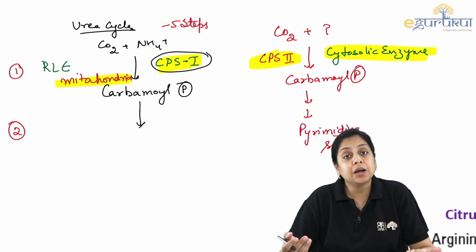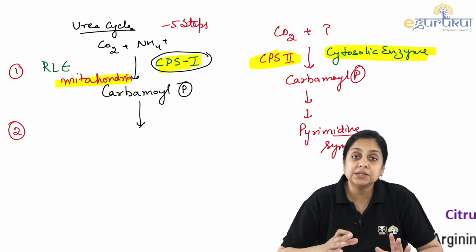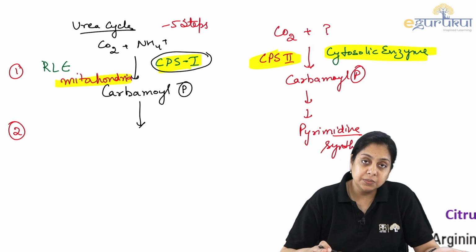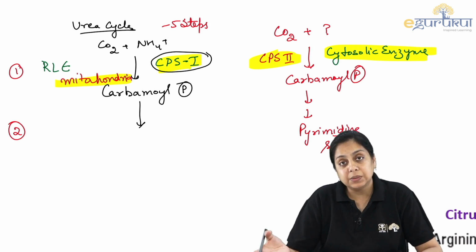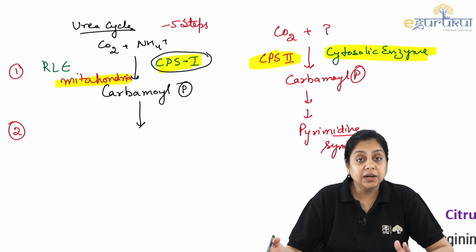So there is a compartmentalized regulation of this, right? Urea cycle first step is in the mitochondria, whereas pyrimidine this step is in the cytosol. That is how things are not getting mixed up. So this is CPS1, this is CPS2.